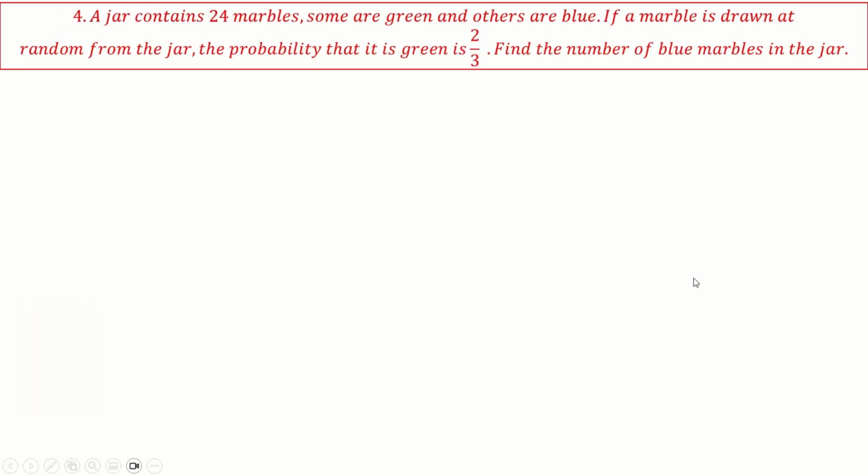Next. A jar contains 24 marbles. Some are green, others are blue. If a marble is drawn at random from the jar, the probability that it is green is 2 by 3. Find the number of blue marbles in the jar.